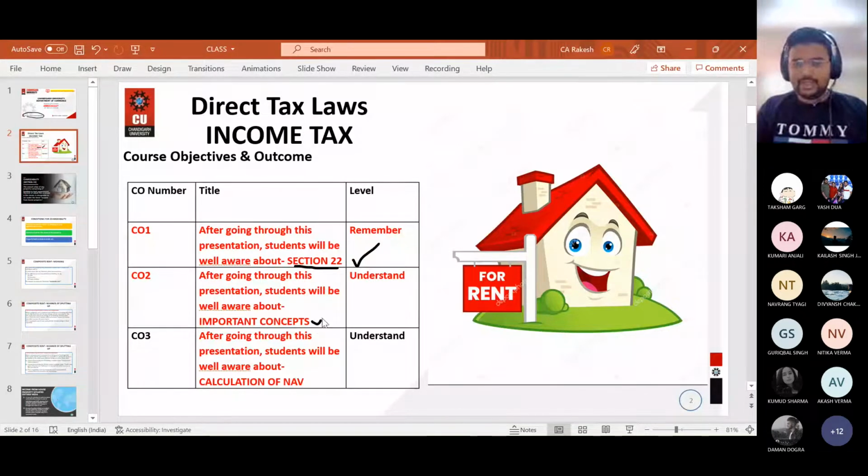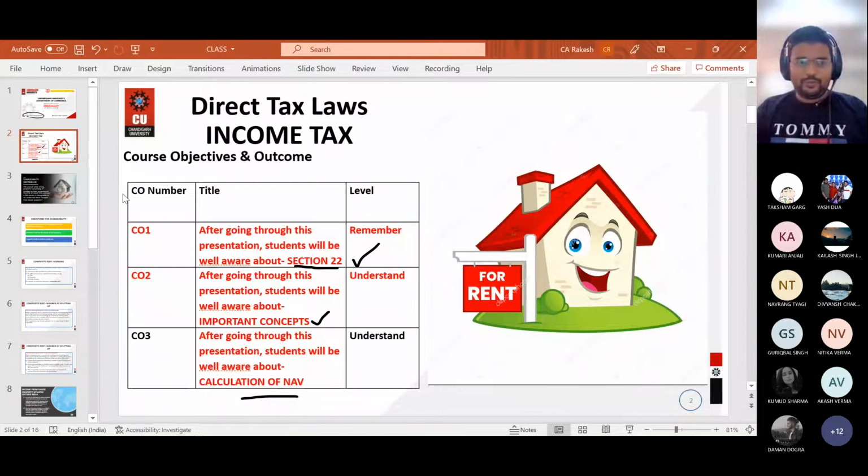Then we will cover certain important concepts, definitions and the meaning of certain important terms, which are required for a better understanding of what is written in the law as far as income from house property is concerned. The third thing, we will be learning how the calculation of NAV is done. For this purpose, make sure that you have pen and paper ready, because we will be practicing certain sums in the classroom. So these are the three topics. After the coverage of these three topics, the class for today will be over and you will be fully equipped to appear in your examination.